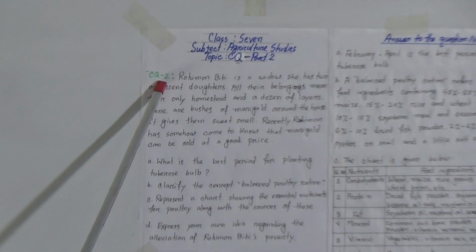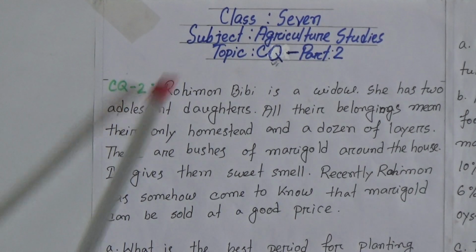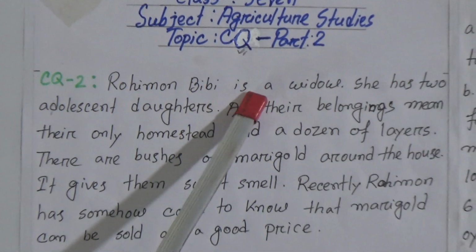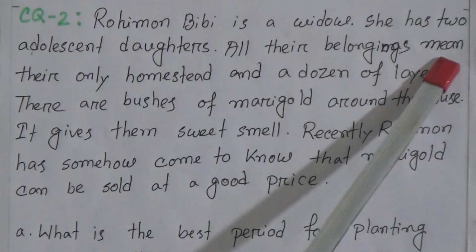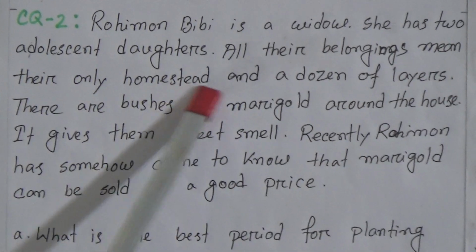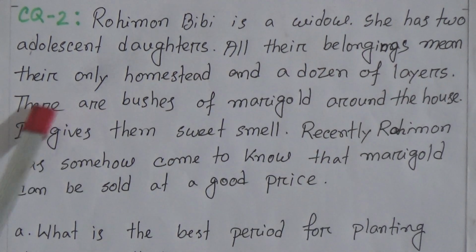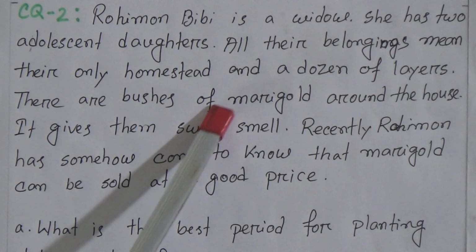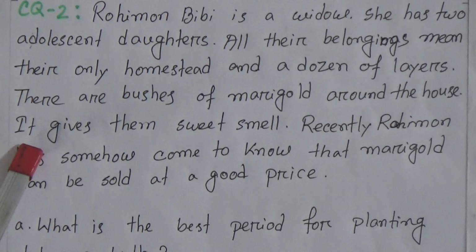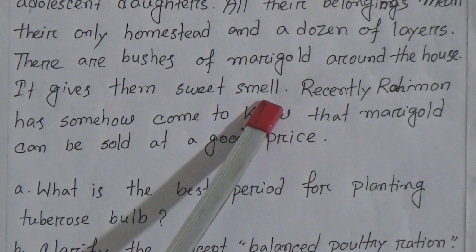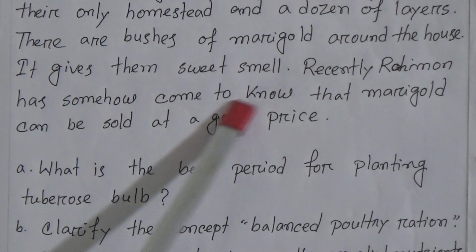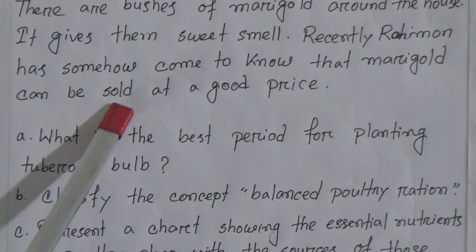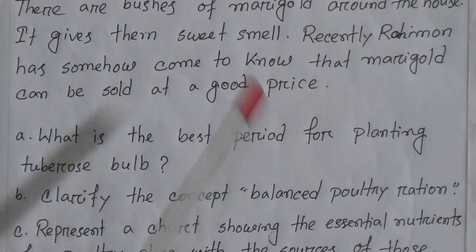Creative question number 2. Rahman Bibi is a widow. She has 2 adolescent daughters. All their belongings mean their only homestead and a dozen of layers. There are bushes of marigold around the house. It gives them sweet smell. Recently, Rahman has somehow come to know that marigold can be sold at a good price.